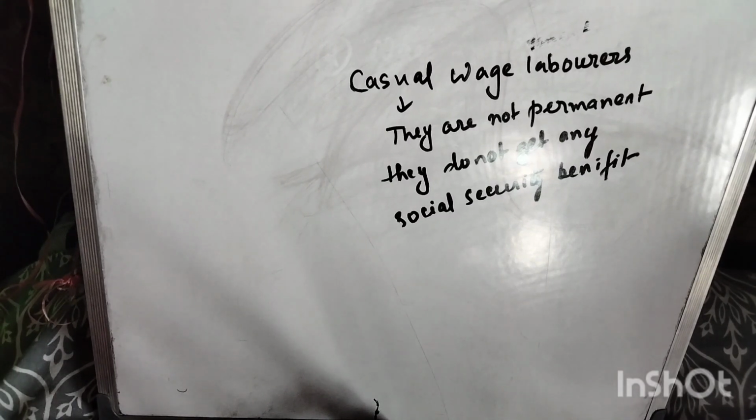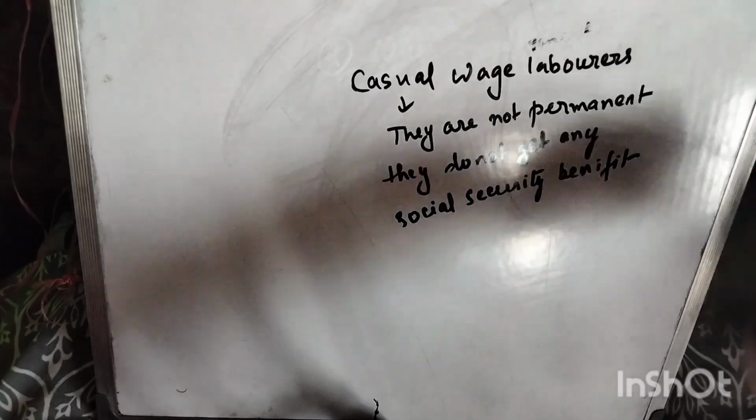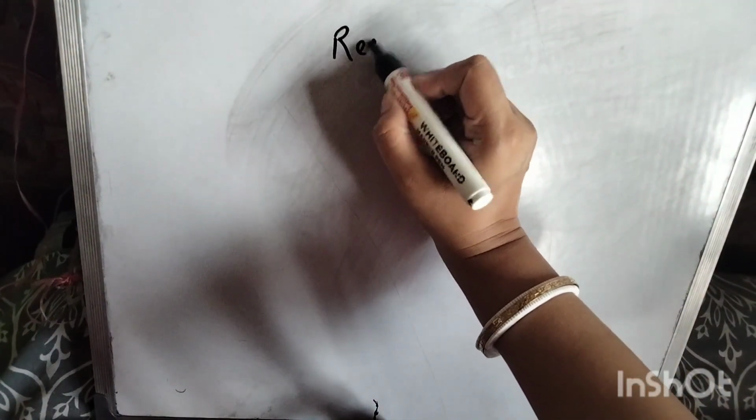And the next one is the regular salaried workers. Who are these regular salaried workers? They are the permanent workers.